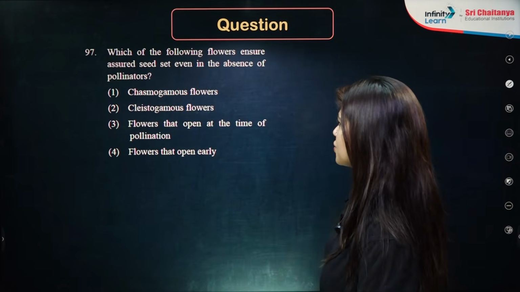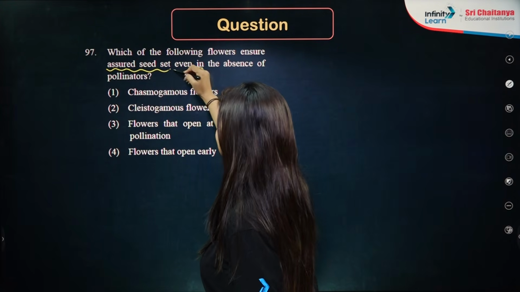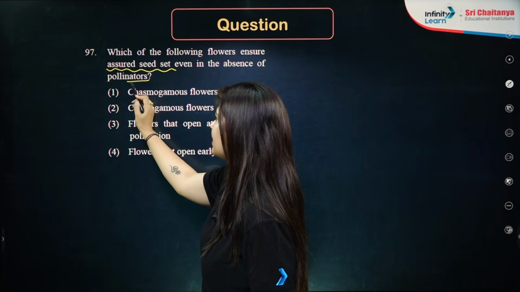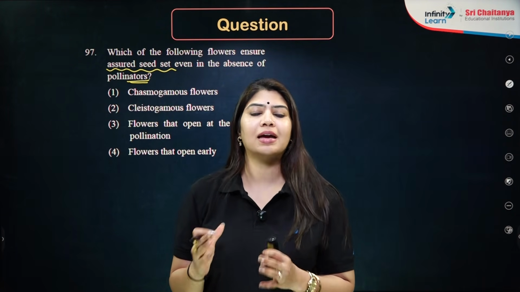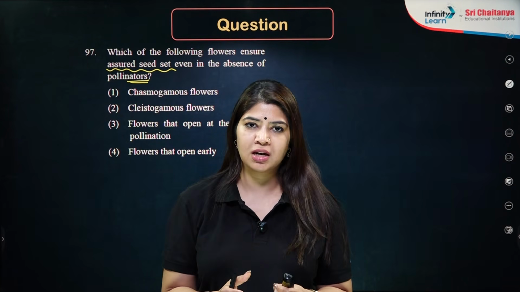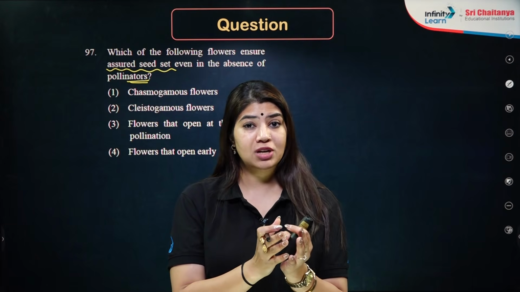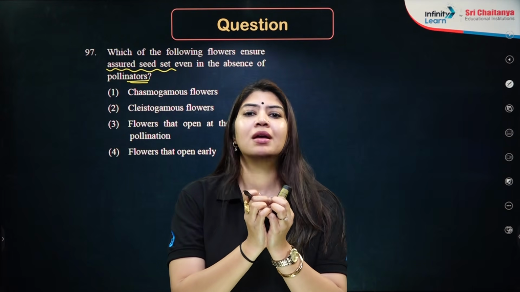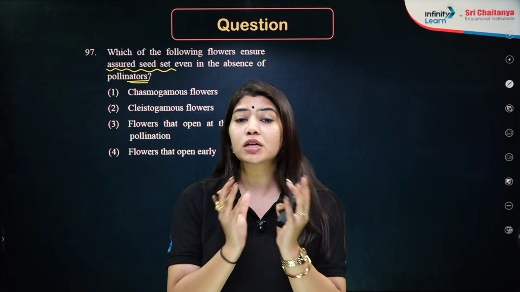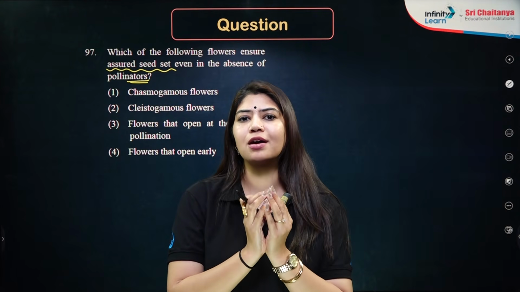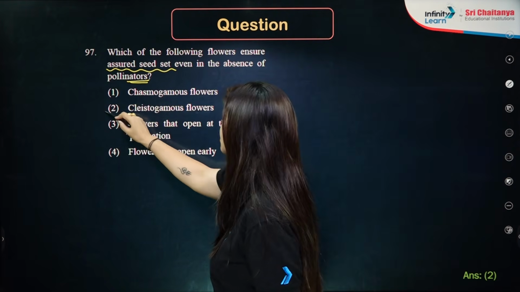Okay. Next question is, which of the following flowers ensure assured seed set even in the absence of pollinator? So even in the absence of pollinator, assured seed set can be ensured only in one condition, which is cleistogamy. So we can have 2 different types of flowers. We have cleistogamous flowers, which are closed flowers. Then we have the chasmogamous flowers, which are open flowers. So if a flower is closed, then there will always be autogamy. So this is basically in your cleistogamous flower.